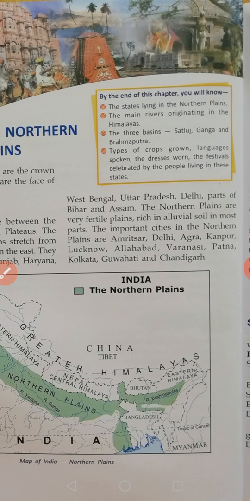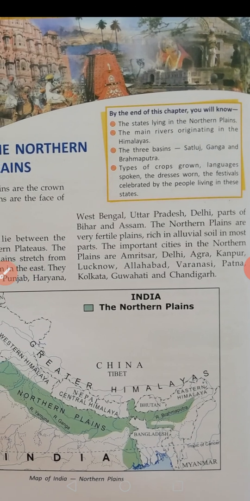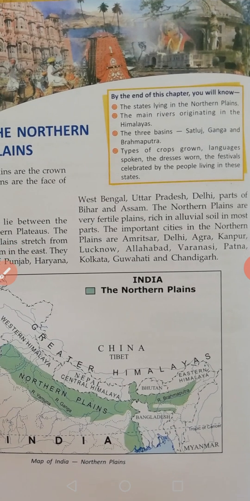The important cities in the northern plains are Amritsar, Delhi, Agra, Kanpur, Lucknow, Allahabad, Varanasi, Patna, Kolkata, Guwahati, and Chandigarh.